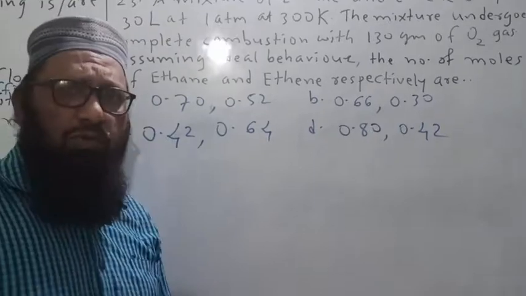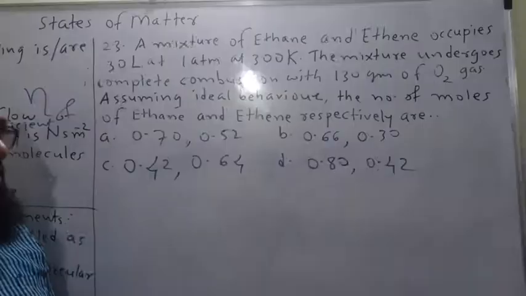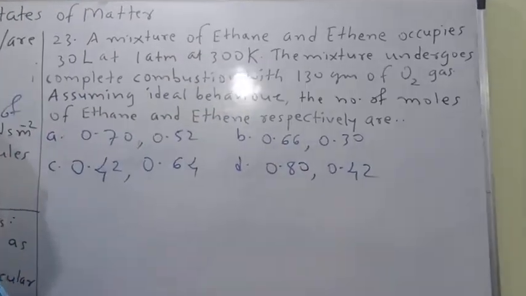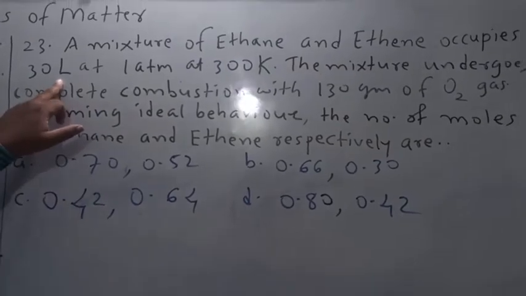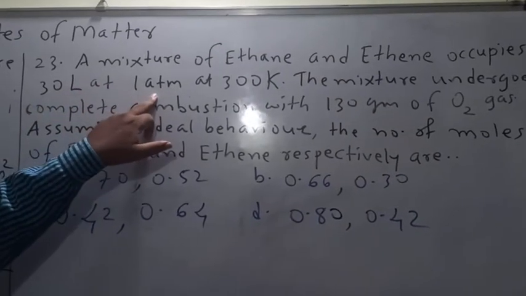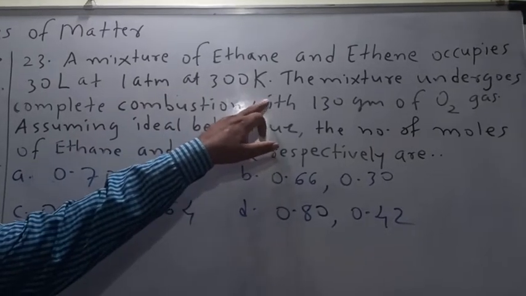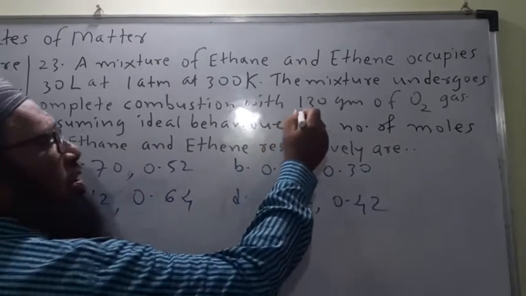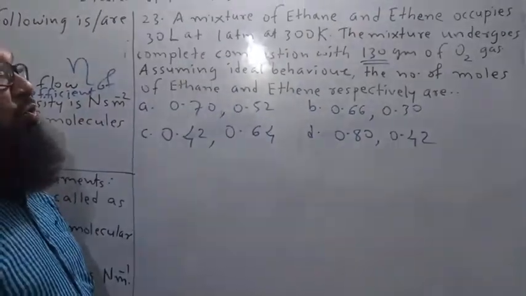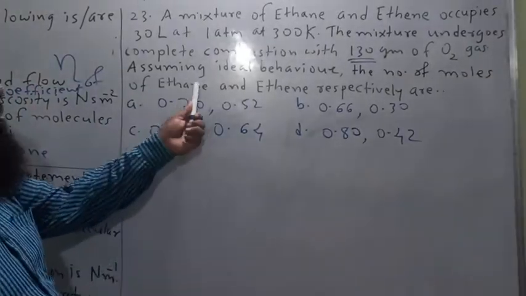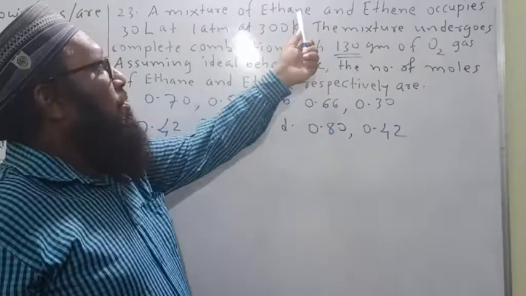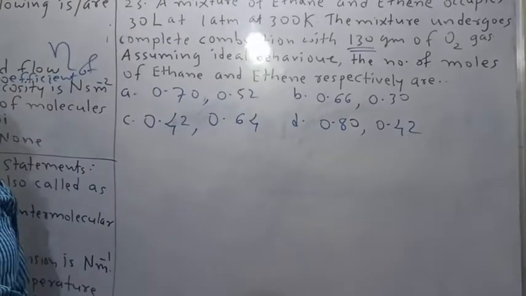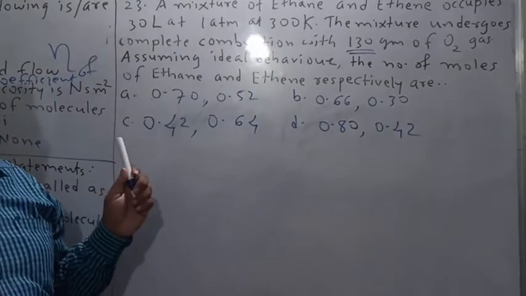Let us see question number 23, a very lengthy question. Let us simplify this question. 23, a mixture of ethane and ethene occupies 30 liter, this is the volume, at 1 atm pressure at a 300 Kelvin temperature. The mixture undergoes complete combustion with 130 gram of O2 gas, oxygen gas. Assuming ideal behavior of ethane and ethene, the number of moles of ethane and ethene respectively are.